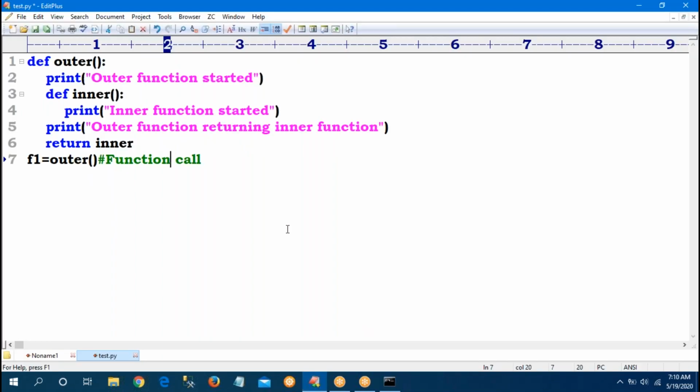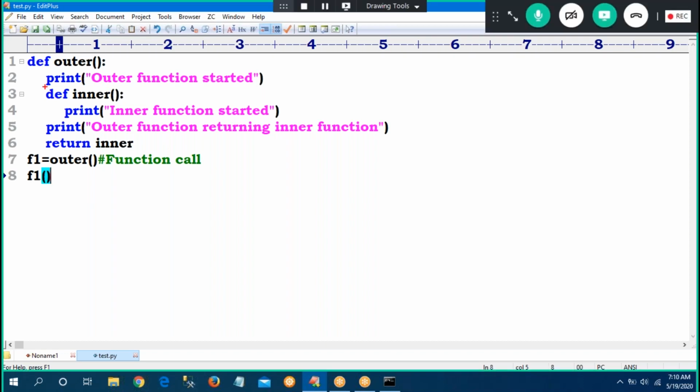The inner function is not executed. Why? Because who is holding the inner function? The inner function is held by f1. If we run f1, then only the inner function will be executed, because f1 is holding the inner function, since I am returning inner.